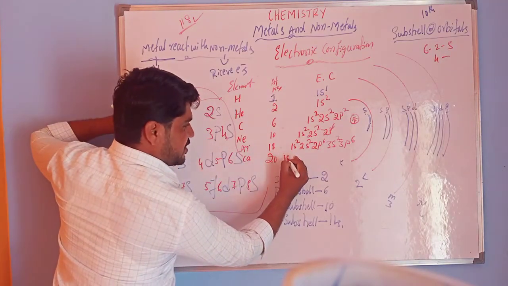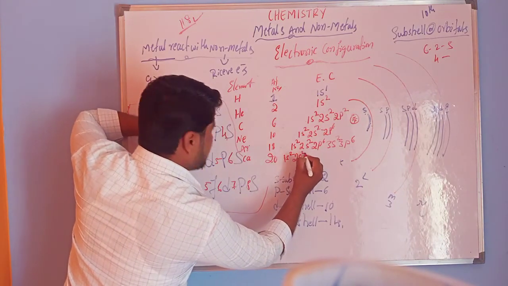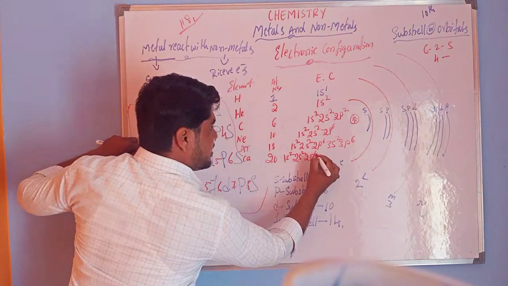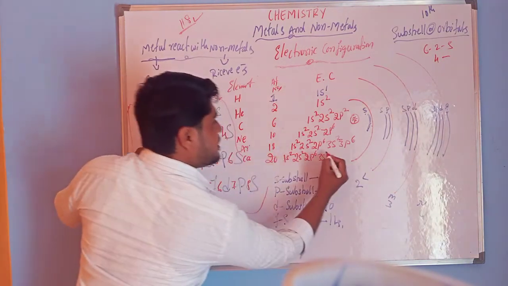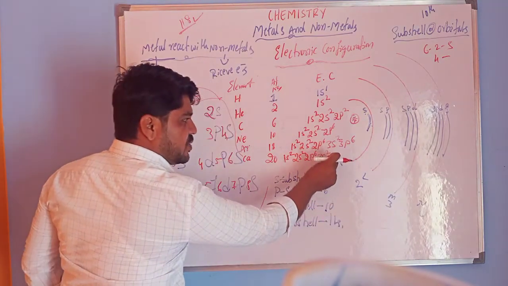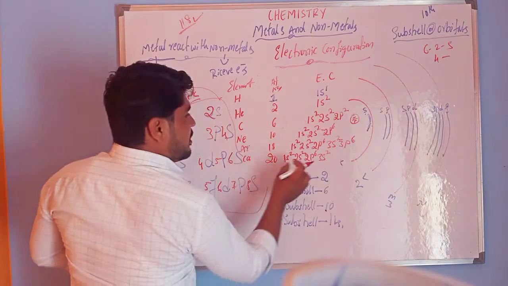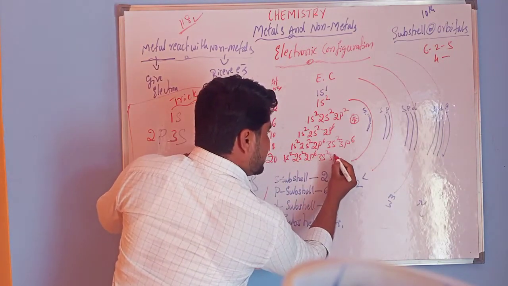So start with the 1s. So 1s2, next 2s, in 2s 2, next after 2s 2p, 2p6, next 3s, 3s2. In s always 2, in p 6. Okay, next after 3s we have 3p, 3p6.